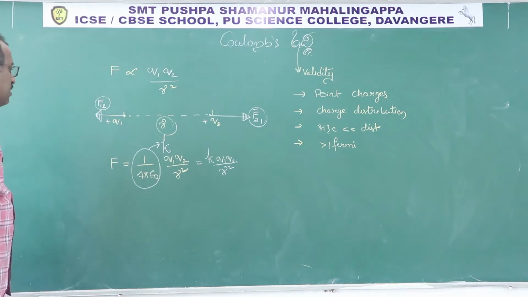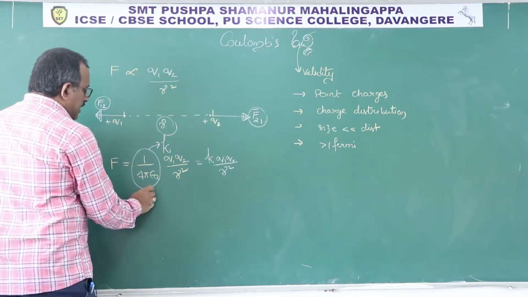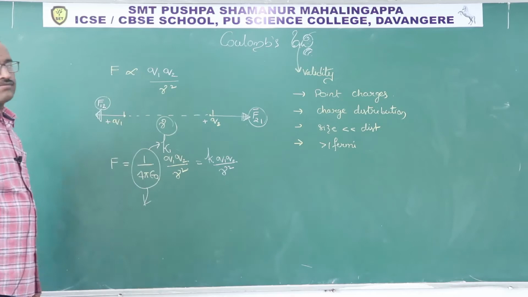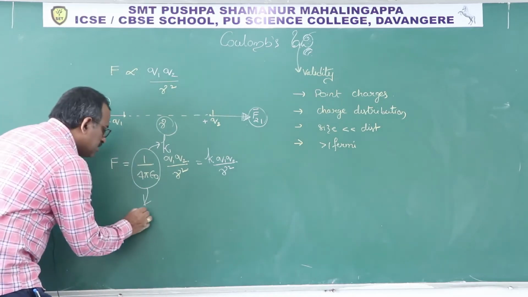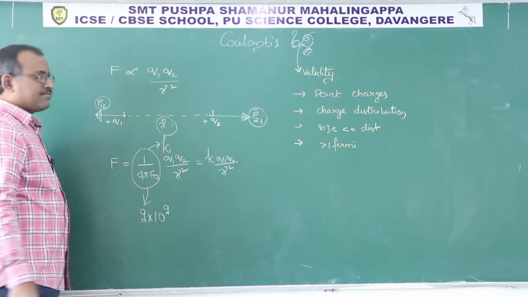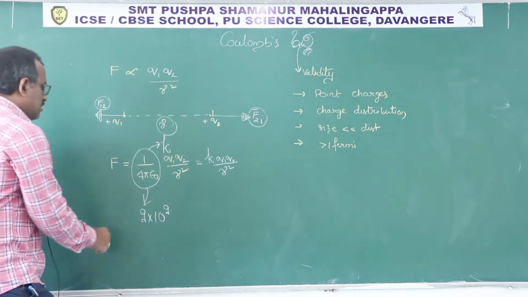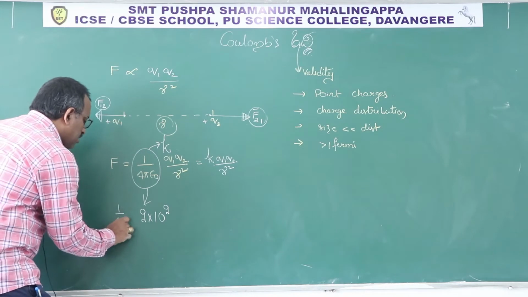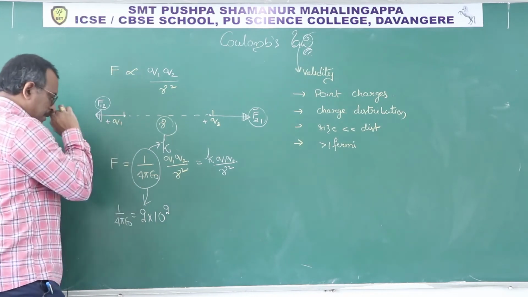So let us see, what is epsilon naught? Exactly speaking, what is this value? The whole value 1 by 4 pi epsilon naught is 9 into 10 power 9.